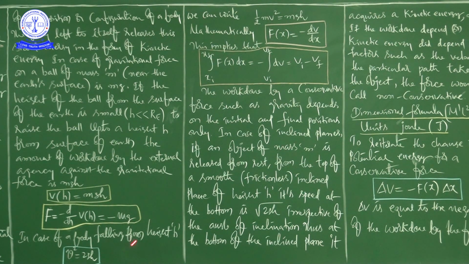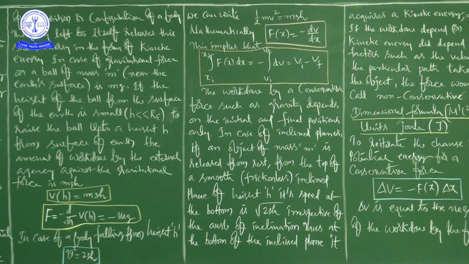F is equal to minus mg. Why minus? Because the gravitational force is vertically downward. It is along the negative y-axis, right? Now here, this is the final velocity of a body dropped freely from a certain height h. So this is the velocity acquired by the freely falling body dropped from height h, that is v is equal to square root of 2gh, right?